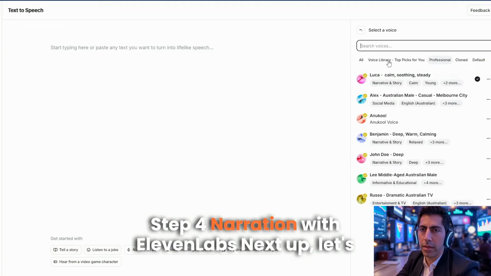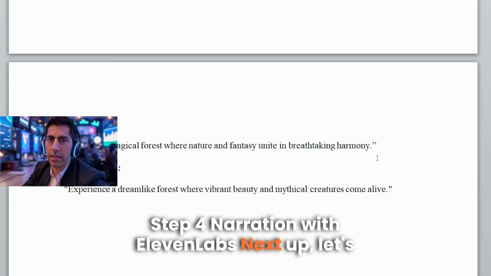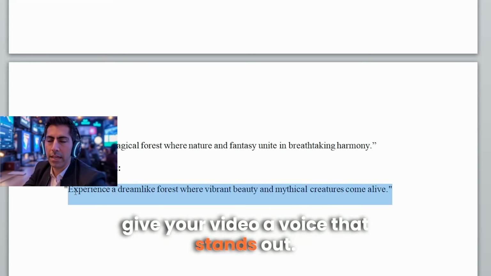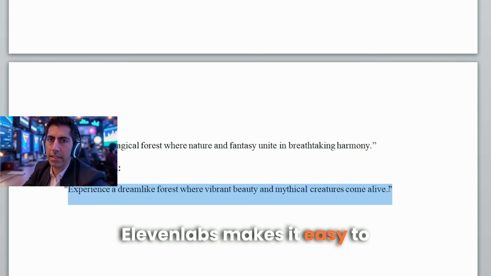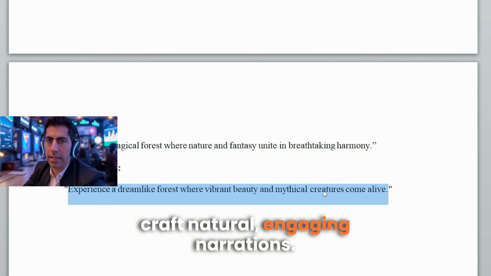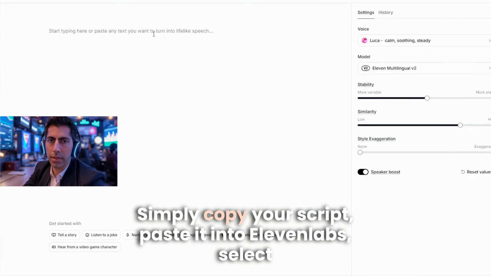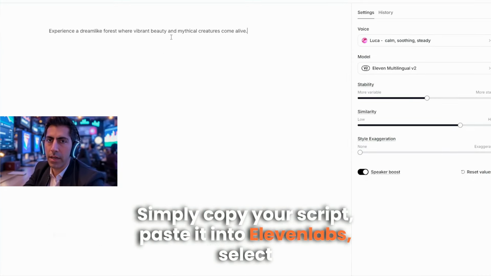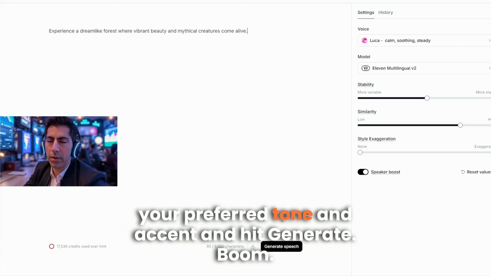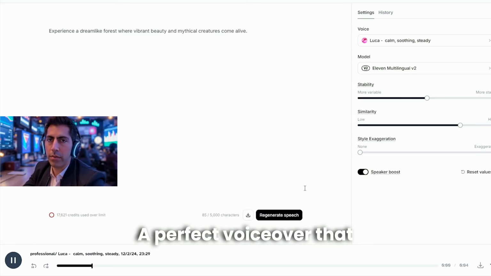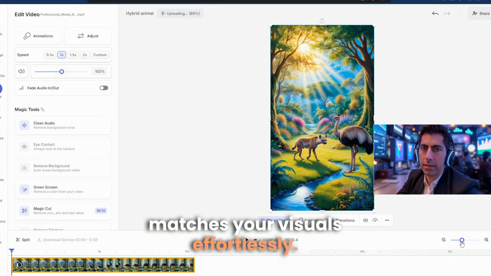Step 4. Narration with ElevenLabs. Next up, let's give your video a voice that stands out. ElevenLabs makes it easy to craft natural, engaging narrations. Simply copy your script, paste it into ElevenLabs, select your preferred tone and accent, and hit generate. Boom! A perfect voiceover that matches your visuals effortlessly.